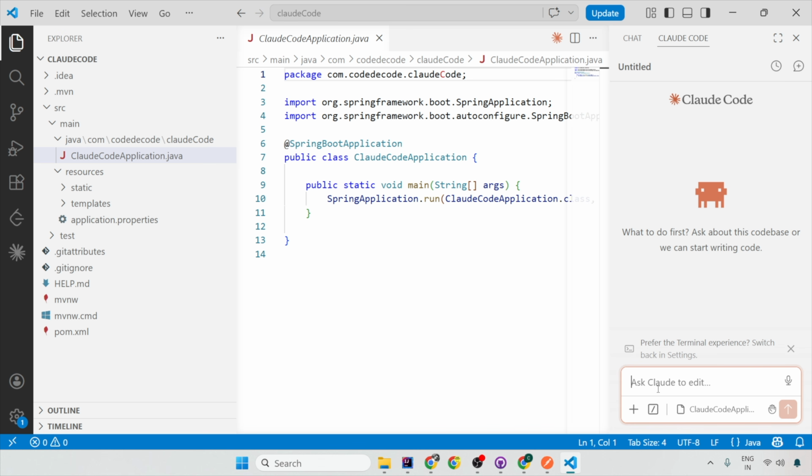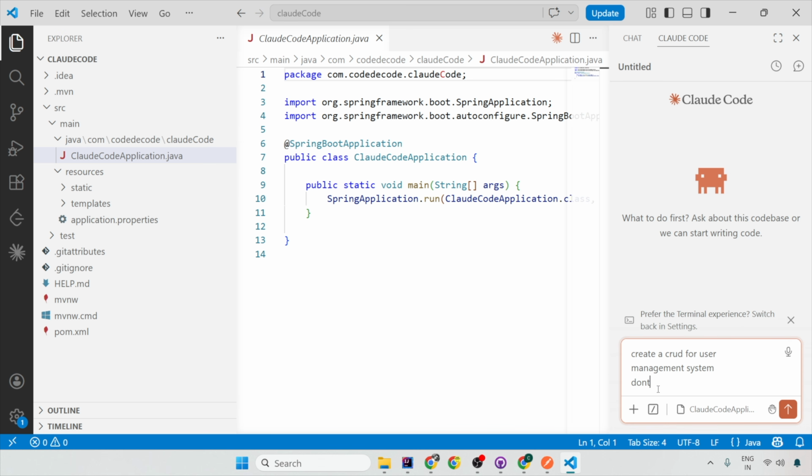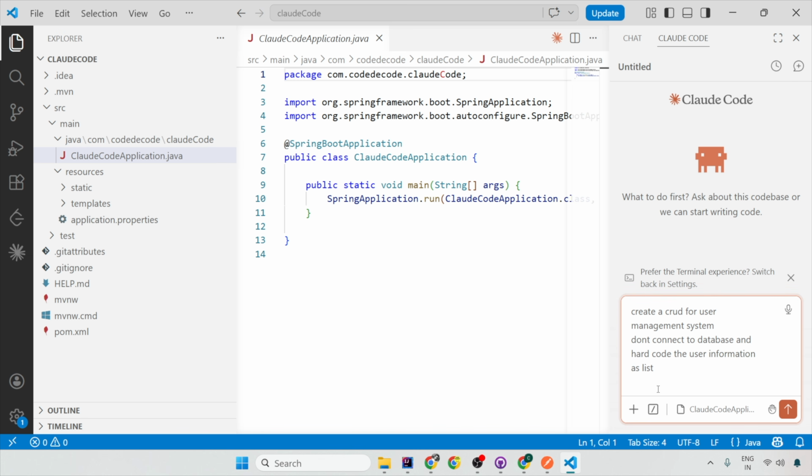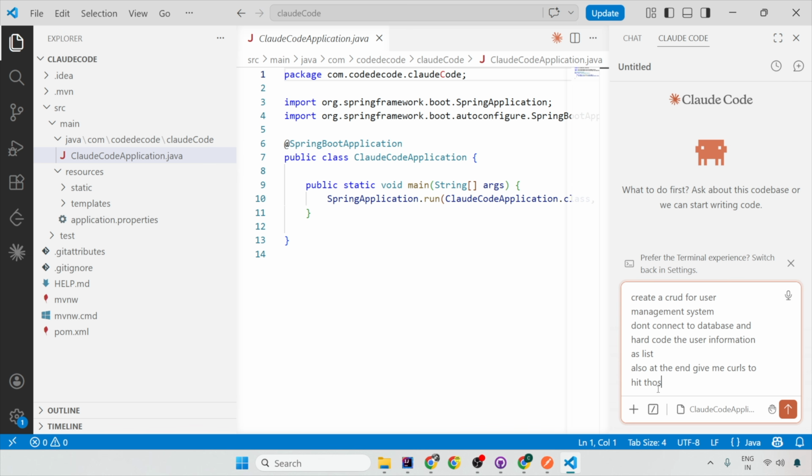So now I'm going to ask it, create a CRUD application for user management. Don't connect to a database and hard code the user information as a list. Also at the end, give me curls to hit those CRUD endpoints. And that's it. And you will see how beautifully the classes get created here.